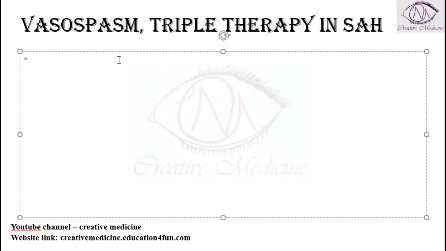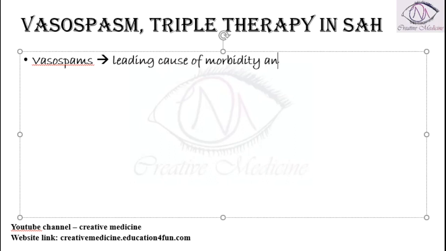Why? First, in subarachnoid hemorrhage, vasospasm, which occurs after aneurysmal subarachnoid hemorrhage, is the leading cause of morbidity and mortality.